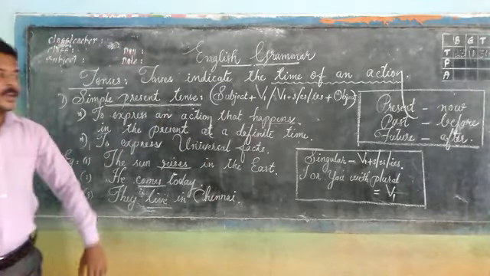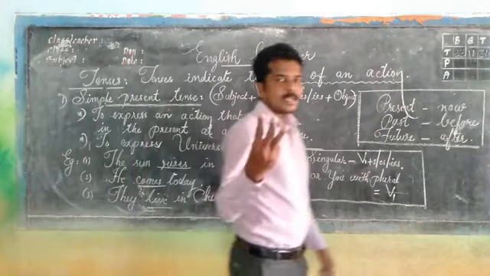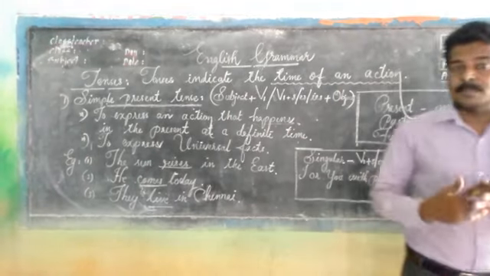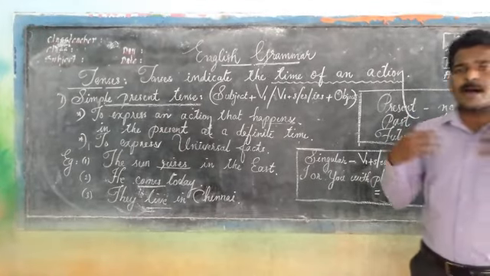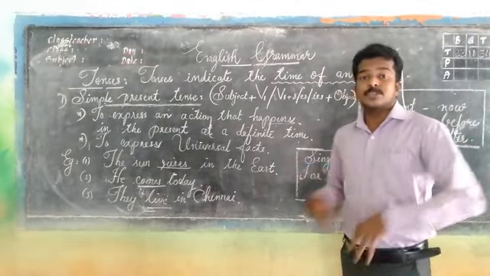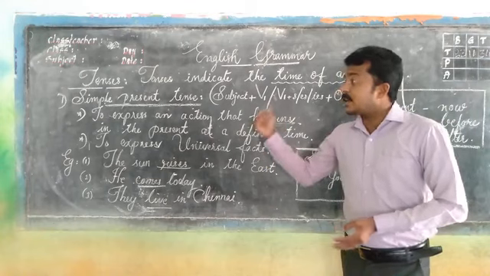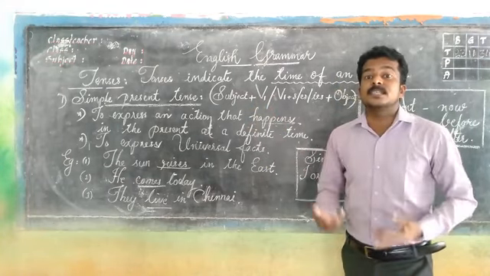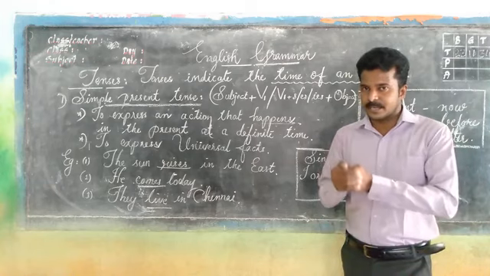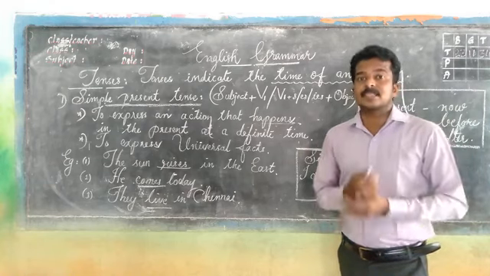As I told you, there are three simple tenses: simple present, simple past and simple future. Today my intention is to make you understand when we need to use this tense while conversing or communicating with others, or when we write something.